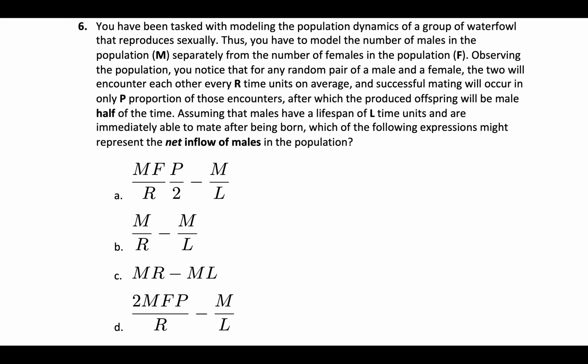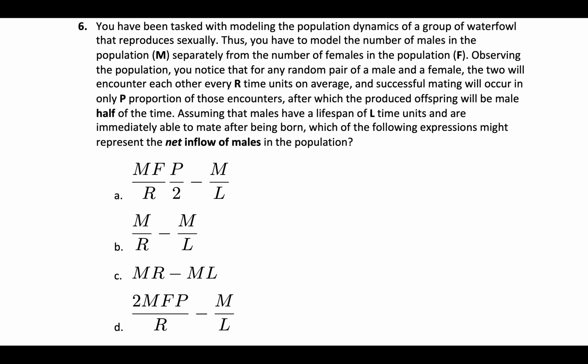So before we would say that maybe each individual asexual bird might reproduce every R time units. Well, now we're saying every male will have an opportunity to find some other female every R time units. And then successful mating occurs only some fraction p of the time, and that successful mating is only going to result in a male half of those times.